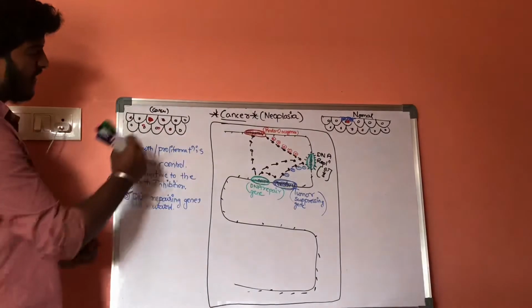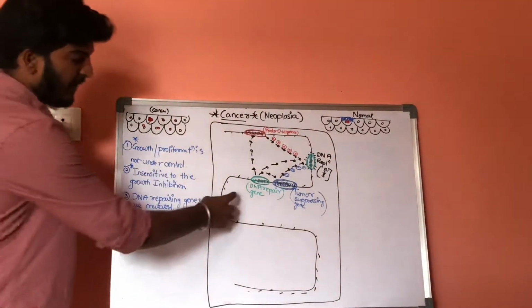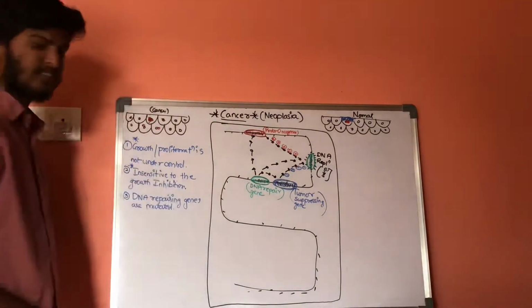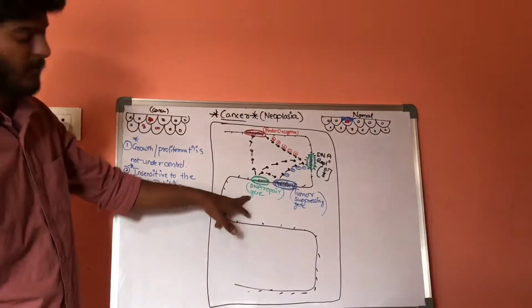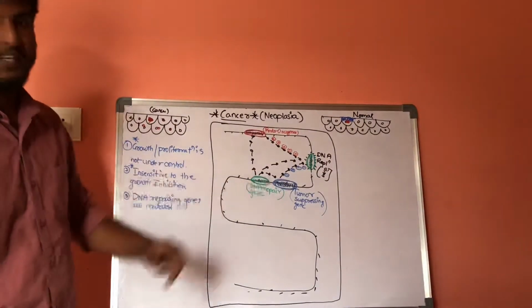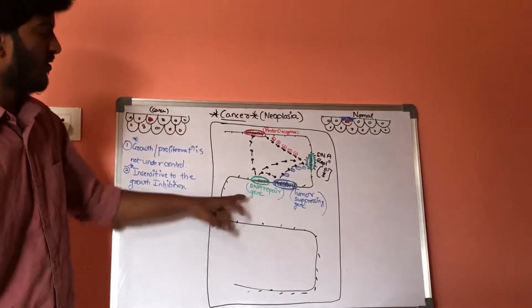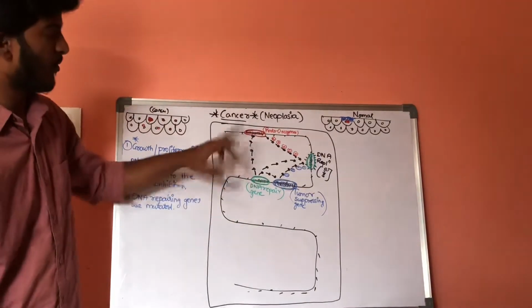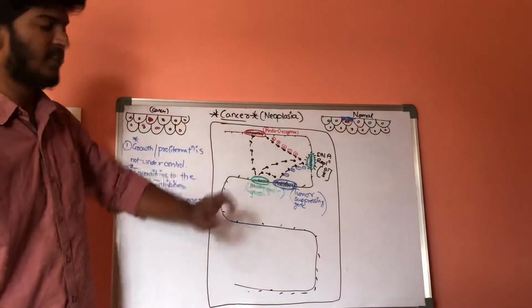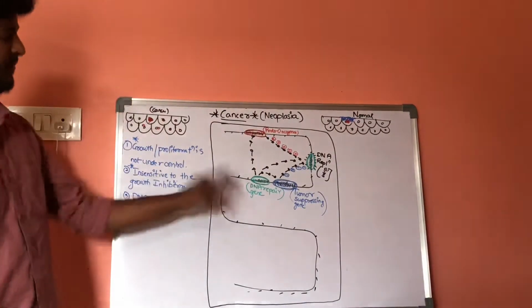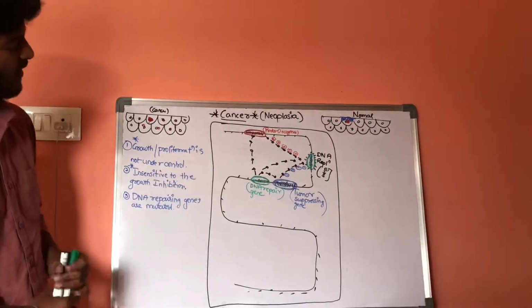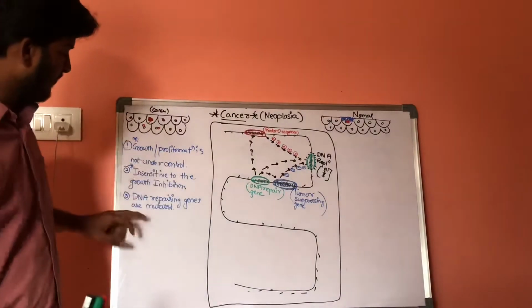Whereas in the neoplastic cell, there will be abnormalities in the DNA repairing genes. These DNA repairing genes cannot function thoroughly, so they cannot repair these proto-oncogenes or these tumor suppressing genes. In this way it becomes a neoplastic cell. This is the third feature.